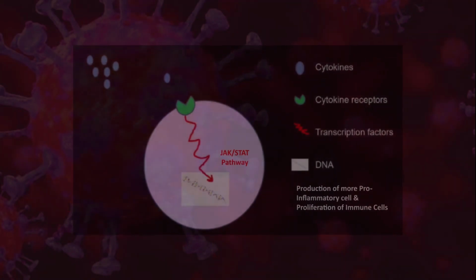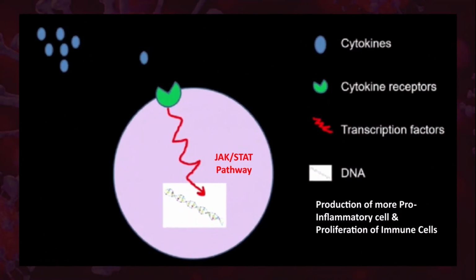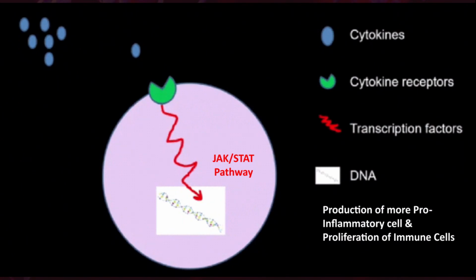These cytokines, like interferons, tumor necrosis factor, interleukins and colony stimulating factors, attach to the cytokine receptors present on the cell surface of immune cells. As they attach to the cytokine receptor, signals are transcribed into the DNA, leading to the production of more pro-inflammatory cells and proliferation of immune cells, thus helping to boost up the immunity.